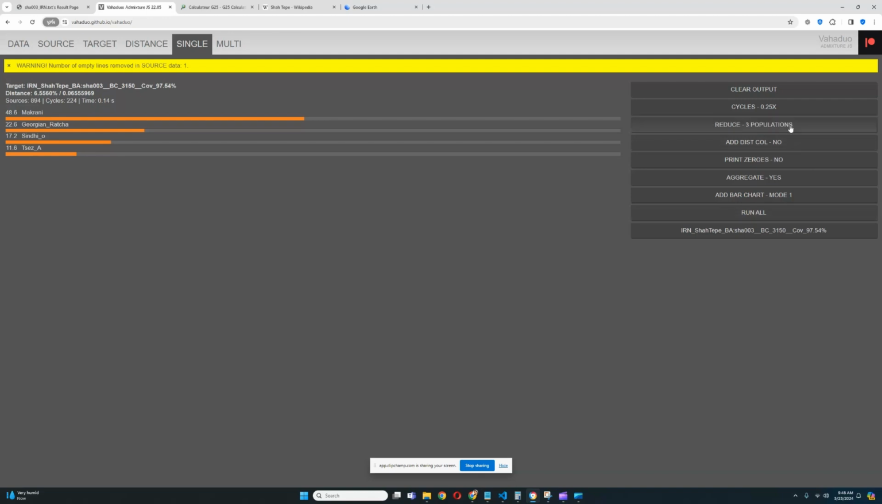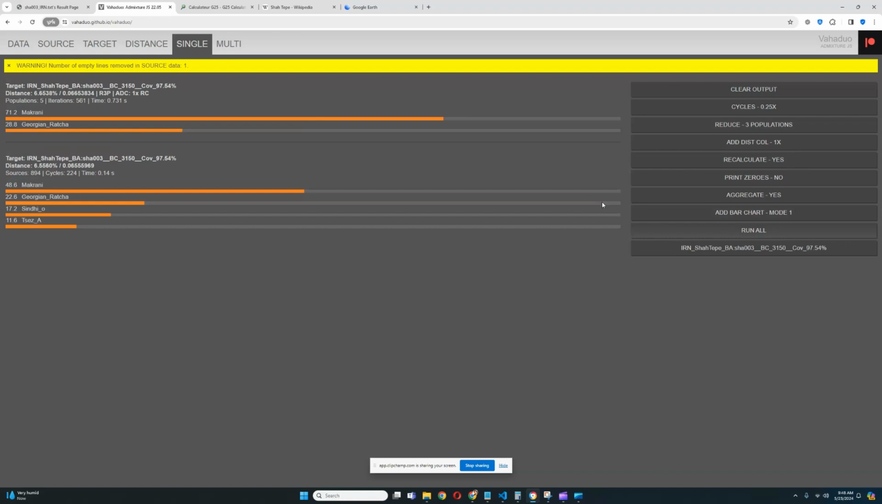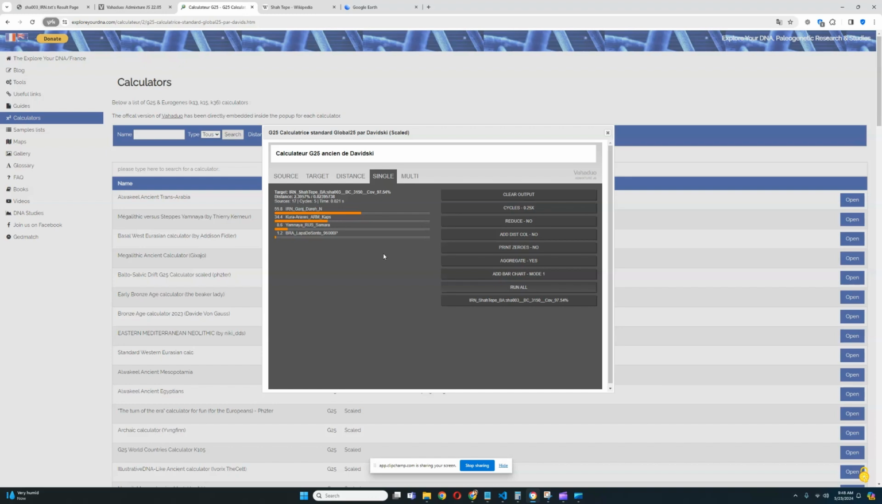Let's try to reduce that to three populations and set distance column to 0.1. Actually, set that to 1. See if that changes anything. And now we get a model that looks like a mixture of Makrani plus Georgian, but we see a very high distance, and I'm a little bit put off by the very high distance. I wonder what caused the really high distance. And I actually prepared another model for you guys where we try to model this individual with ancient sources.